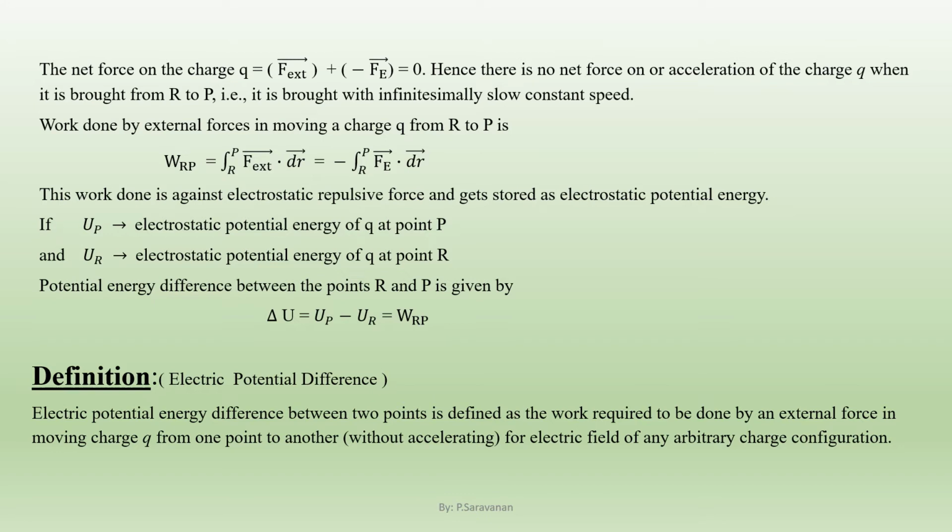This work done is against the electrostatic repulsive force and gets stored as electrostatic potential energy.